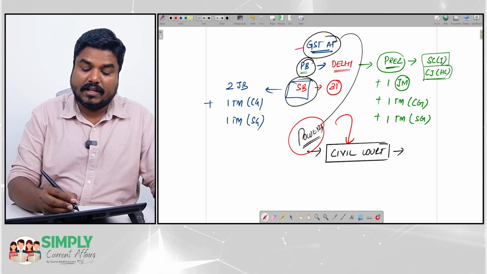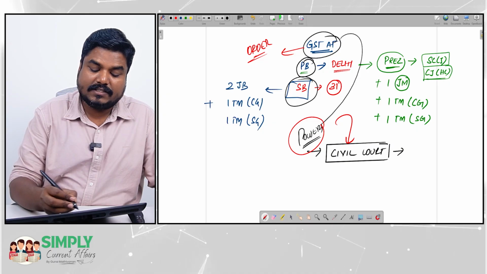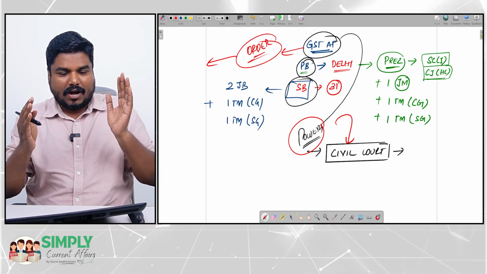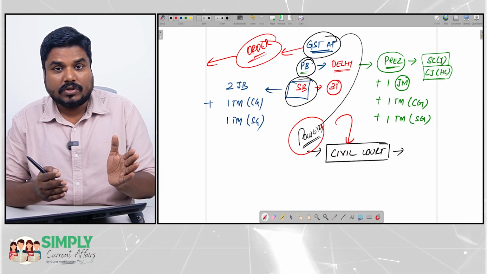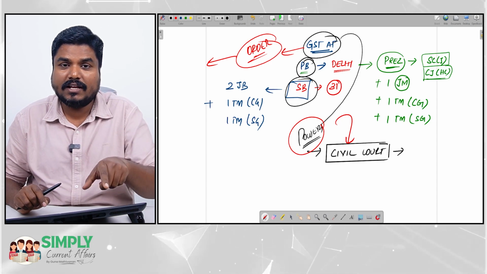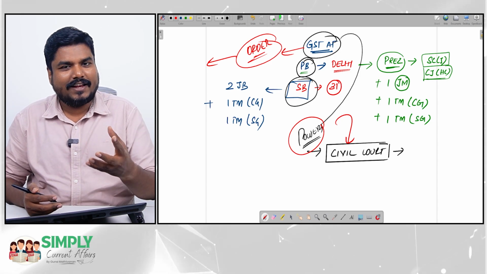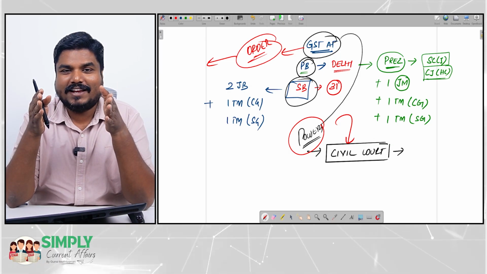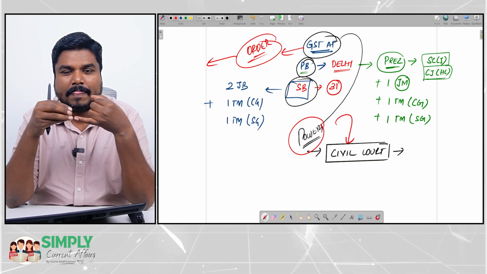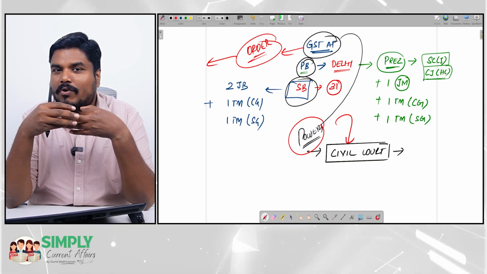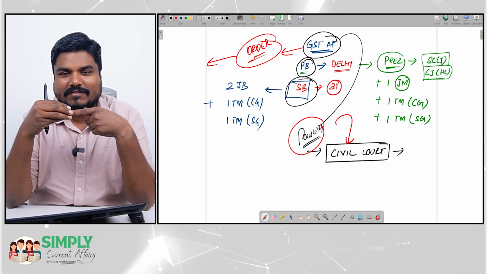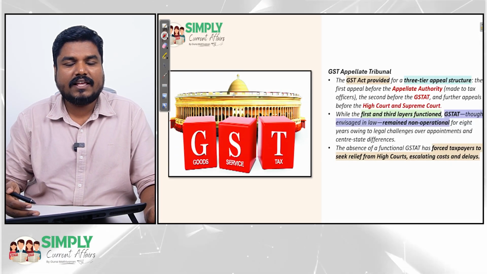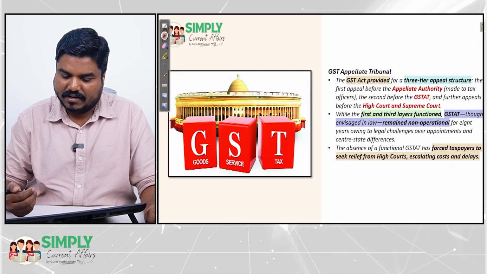Right? Clear? And the order passed by GSTAT will be an order equivalent to that passed by a court. Okay? Like how we accept and implement the court order, likewise, when GSTAT passes an order, that order will also be treated like a court order. Right? So first I explained an example to highlight the significance of GSTAT. Then I explained how GSTAT was set up, what is the composition of GSTAT, what are the powers of GSTAT. Whatever we have discussed, I have given you these slides. You can download them from the link given in the description.